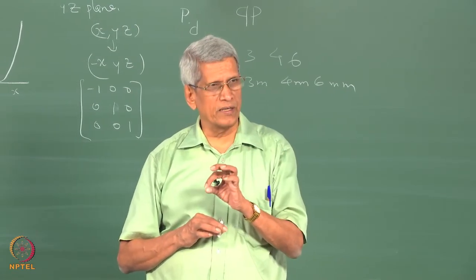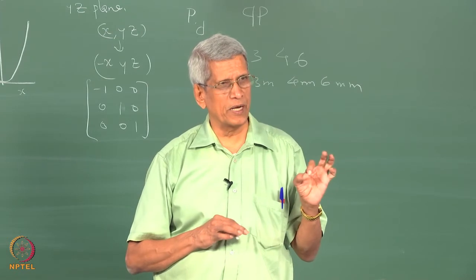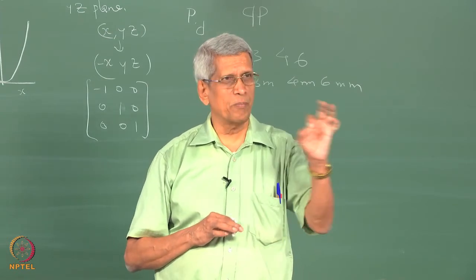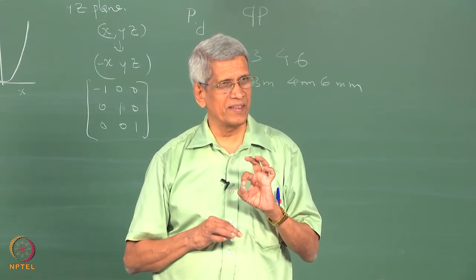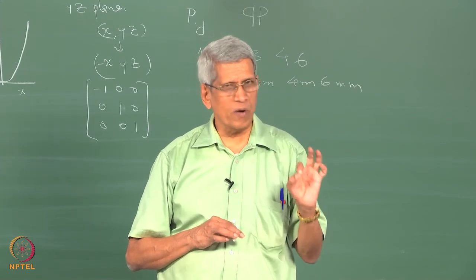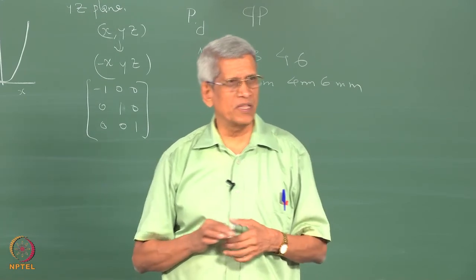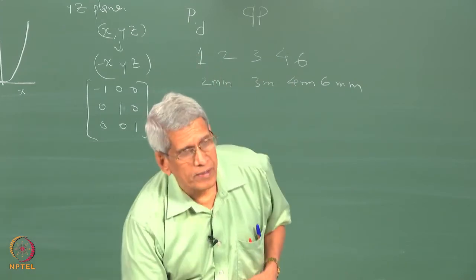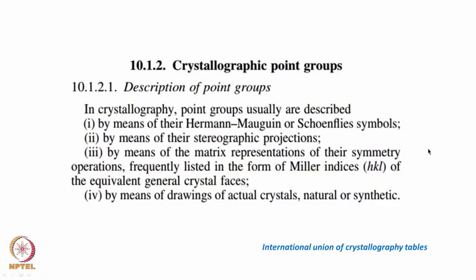Then for each point, when we do a symmetry operation, equivalent points are generated in the lattice. Those points with their coordinates we can represent, that is one way. Another is using matrix transformation: we will have a specific transformation matrix for each operation.